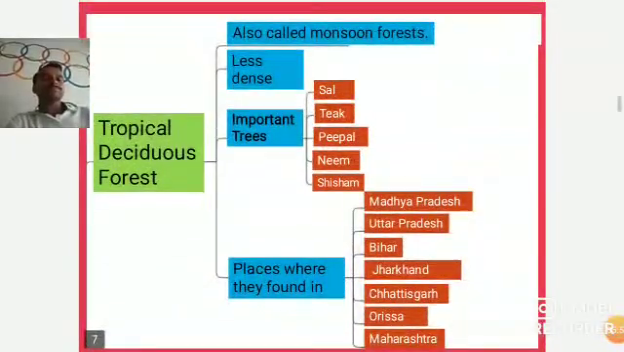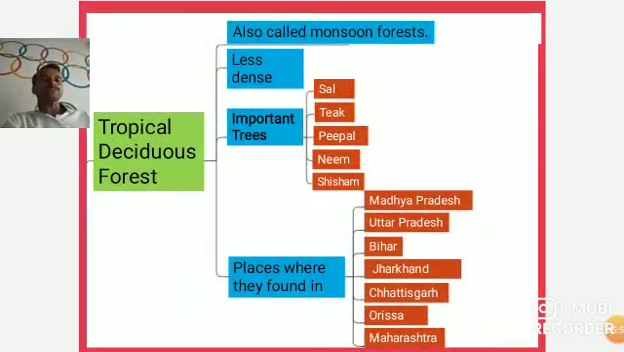So next, tropical deciduous forest. Students, this tropical deciduous forest is also known or called the monsoon forest.